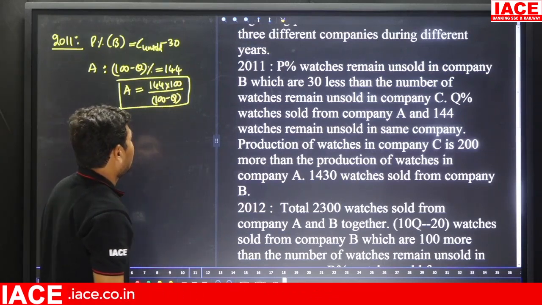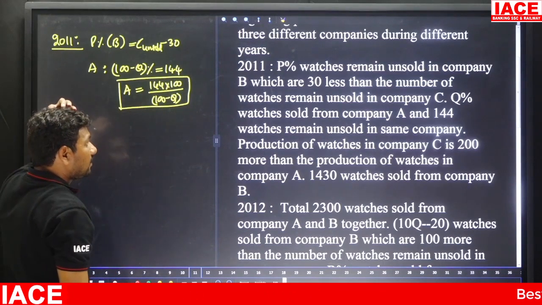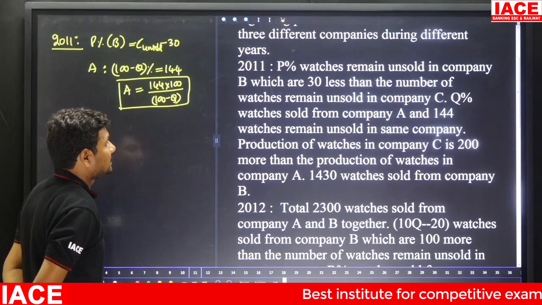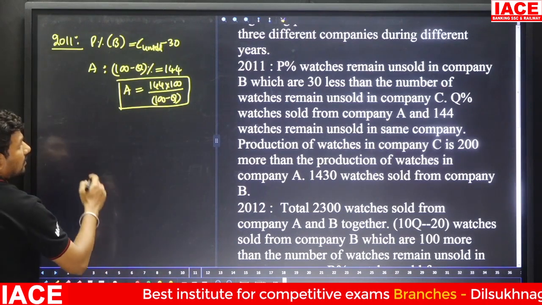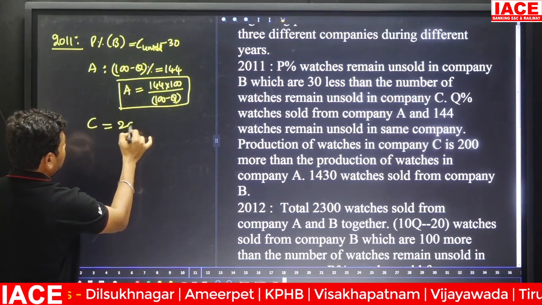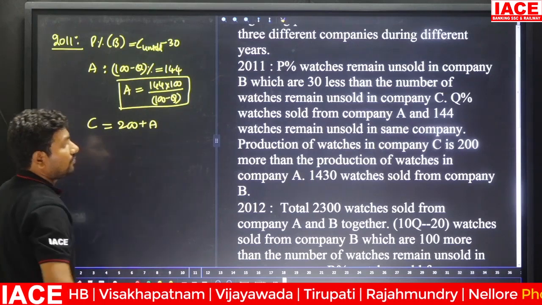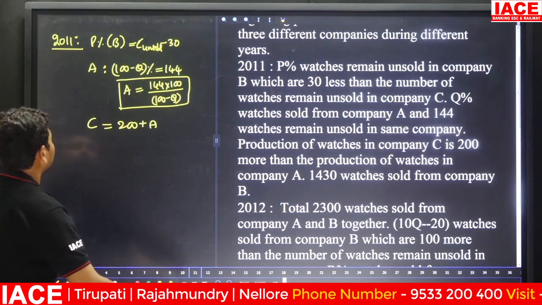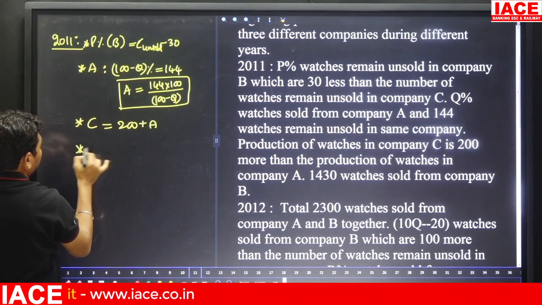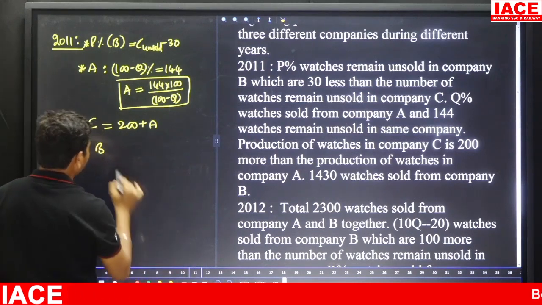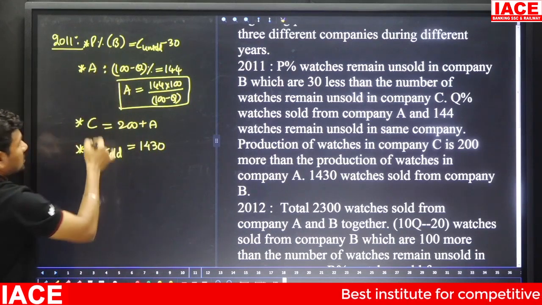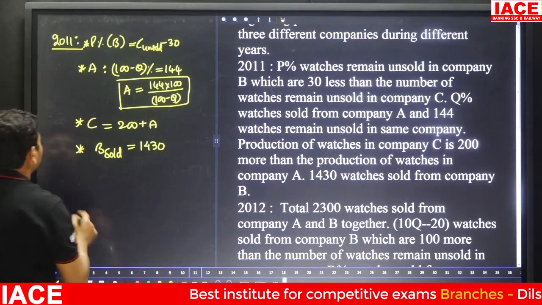Next, coming to production of watches in company C, which is 200 more than the production of watches in company A. Then C is 200 more than company A. 1430 watches sold from company B, and there is another condition. Company B sold watches is how much? 1430. This belongs to 2011 data. Next, move further to 2012.